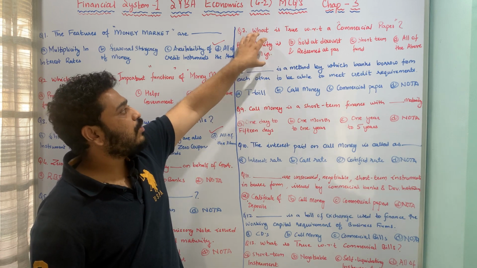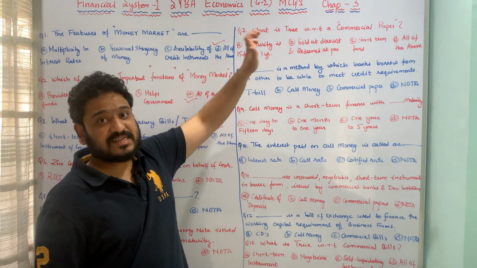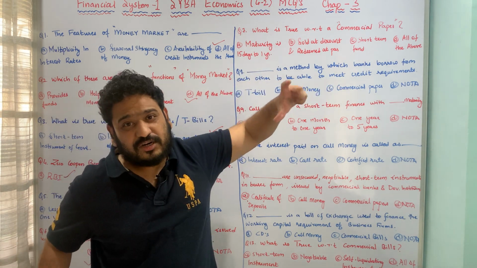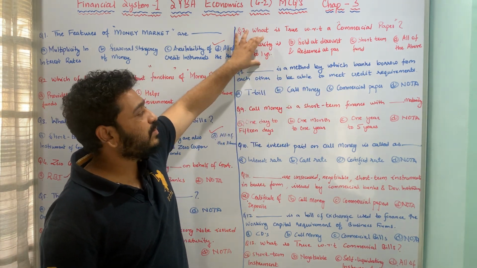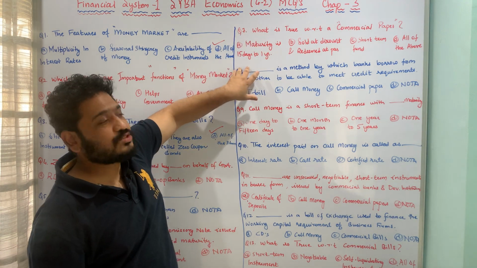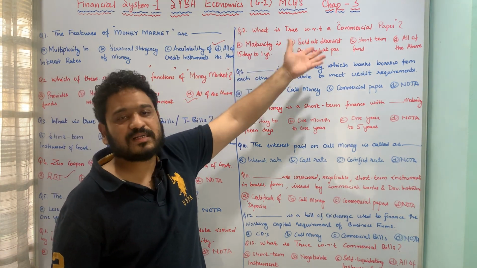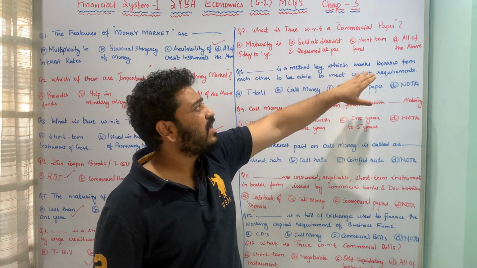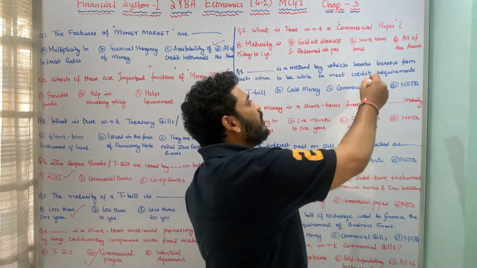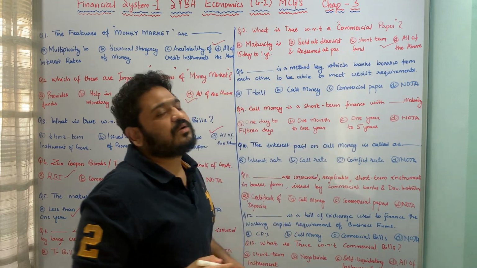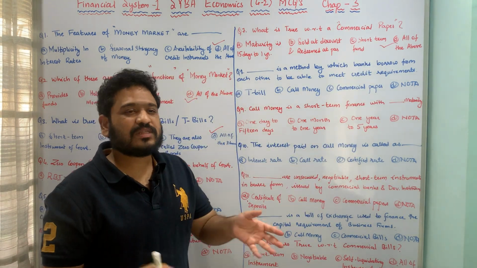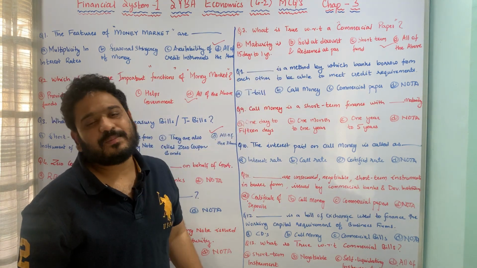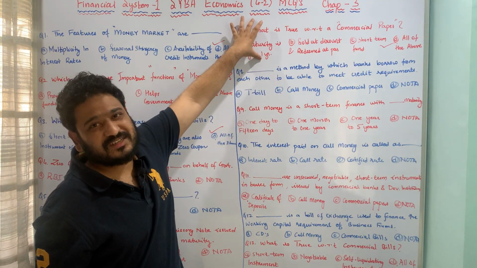That means now here the maturity part is getting covered. That means maturity is 15 days to 1 year. A fixed maturity period is there for commercial papers. Then we have it is sold at discount and redeemed at par, and it is obviously a short-term instrument or fund, and all of the above. Therefore all of the above is the correct answer to this particular question, which was what do you think is true with respect to commercial papers per se. I hope this question is pretty much clear.